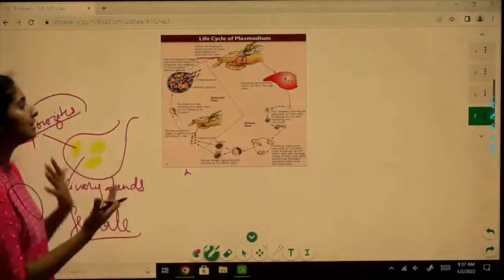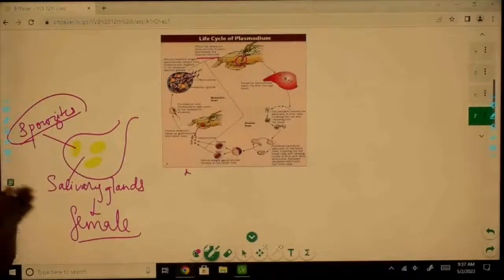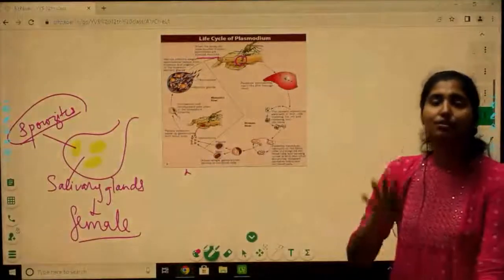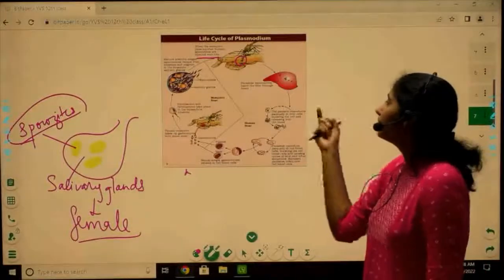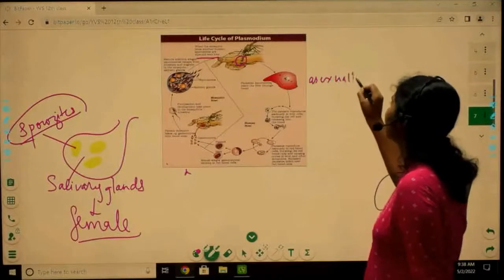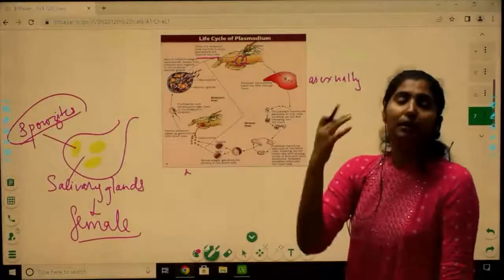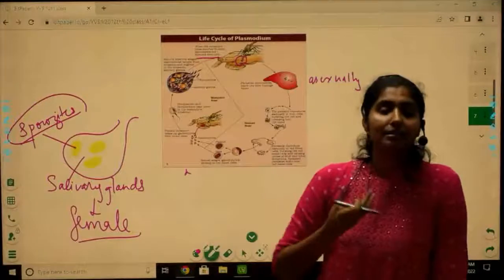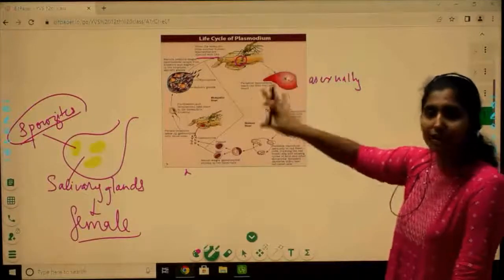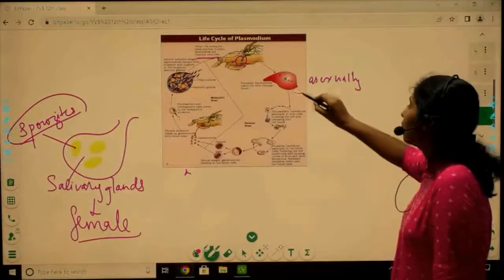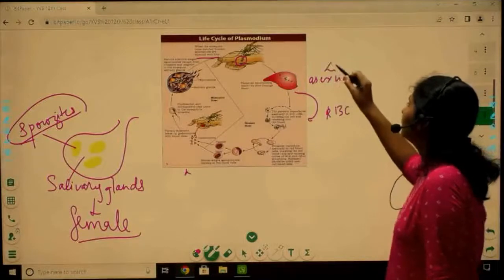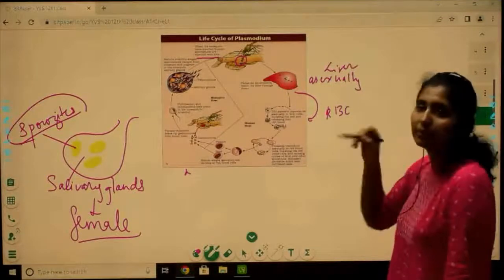Okay. So once inside the human, what is happening? Let's take a look. These sporozoites will first travel to your liver. In the liver, they are going to reproduce asexually. They are going to multiply, increase in number asexually in the liver cells. Okay. Once they have multiplied in the liver cells, they will migrate to your RBCs. From the liver, they will again migrate to your RBCs.